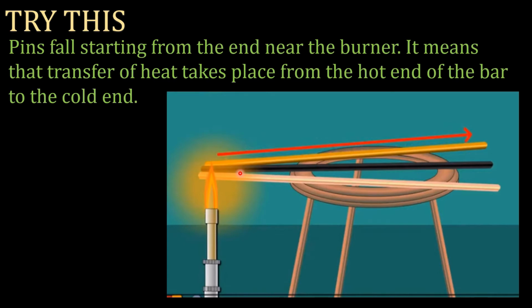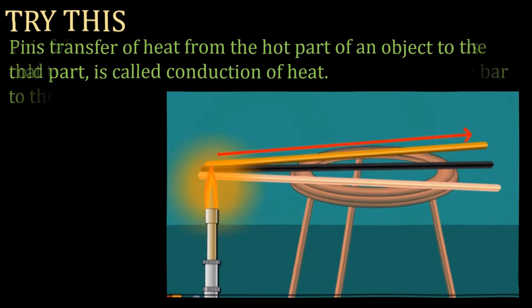It means that transfer of heat takes place from the hot end of the bar to the cold end. This transfer of heat from the hot part of an object to the cold part is called conduction of heat.